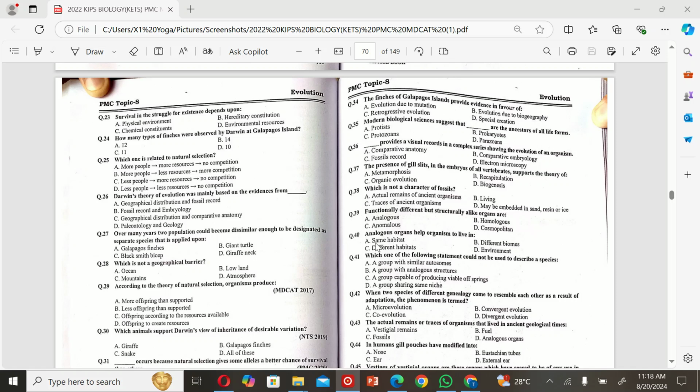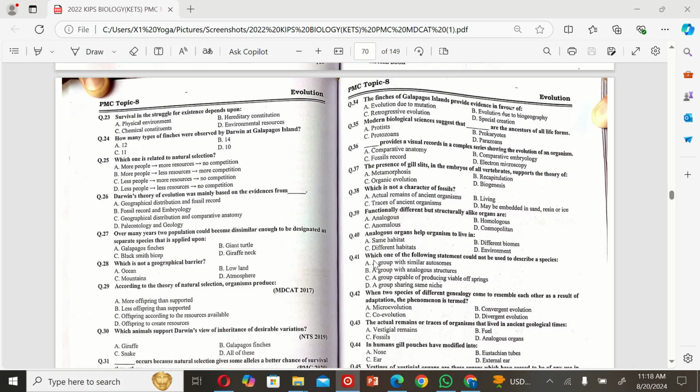Homologous. The next MCQ is: analogous organs help organisms to live in A. Same habitats, B. Different biomes, C. Different habitats, and D. Environments. So the correct option is A.